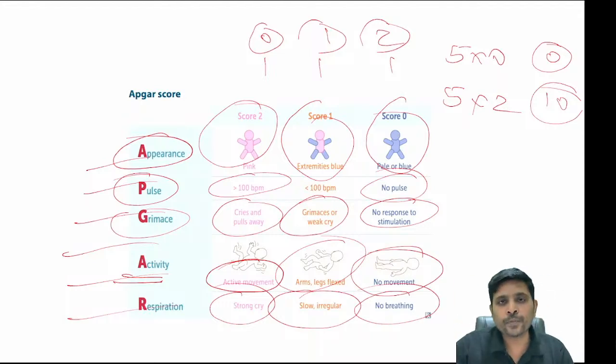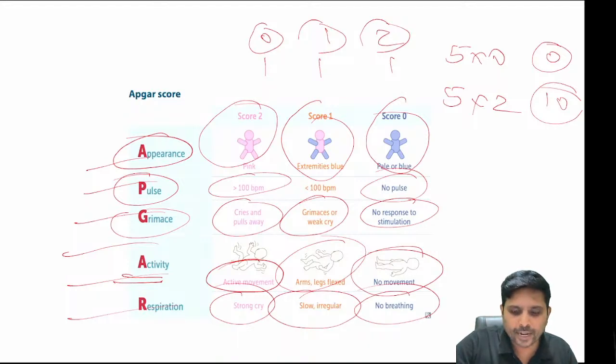How will they ask you? A child is born. Immediately after birth, the child is entirely blue, score 0. The child's heart rate is less than 100 per minute, score 1. The child shows no response to any stimulation, again score 0. Activity minimal flexion, you give a score of 1. Respiration slow. In that way you can calculate the Apgar. So they will give you a case scenario, mention all these points and ask you to calculate the Apgar score. The minimum is 0, the maximum is 10. So what is the use of this Apgar?